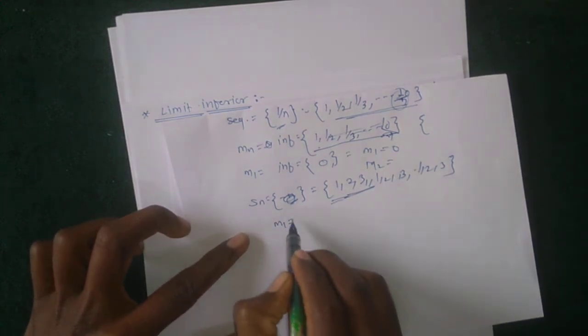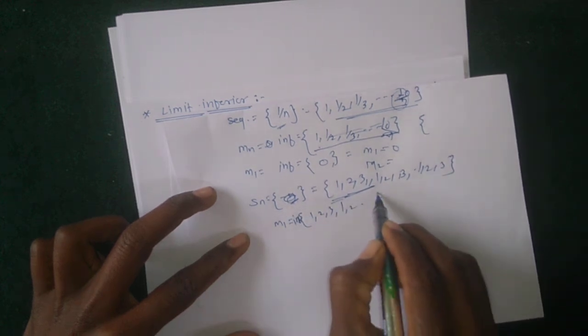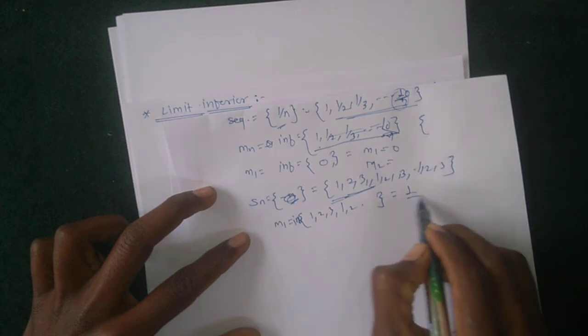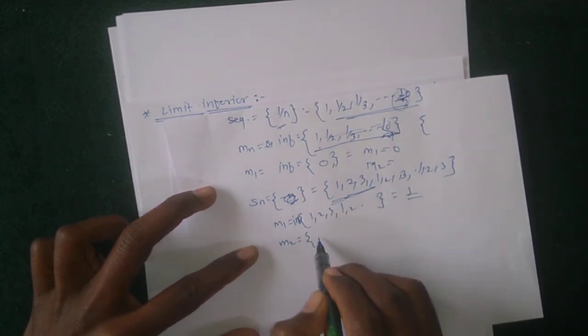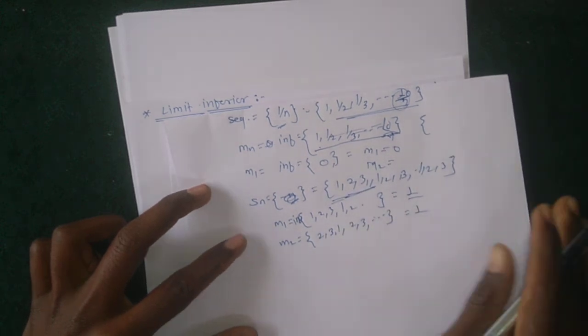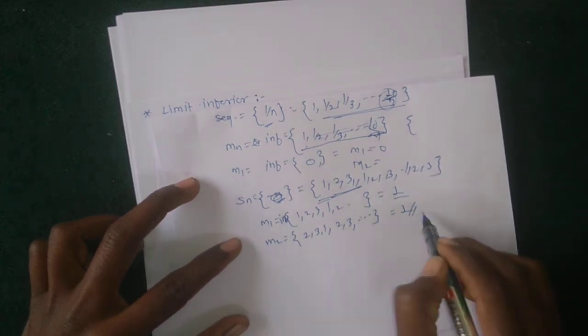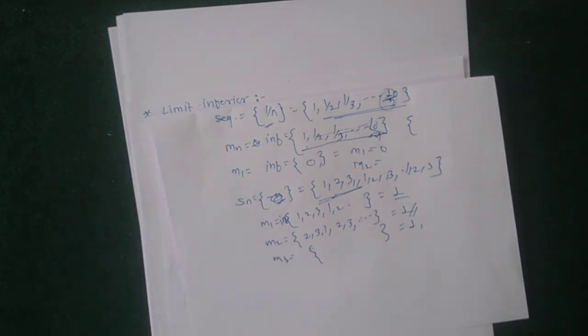Then m1 is the infimum of 1 2 3 1 2 3, so the first element is 1. Then m2, with the first 1 deleted, is again 1. Similarly m3 is also 1. So here mn is a constant sequence.